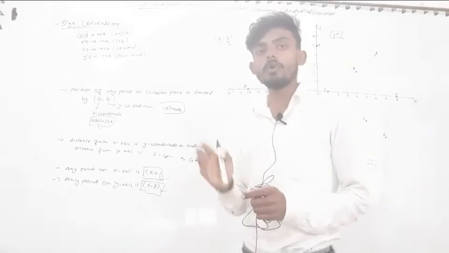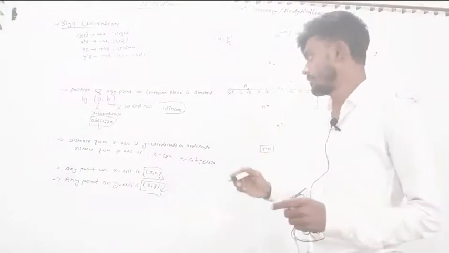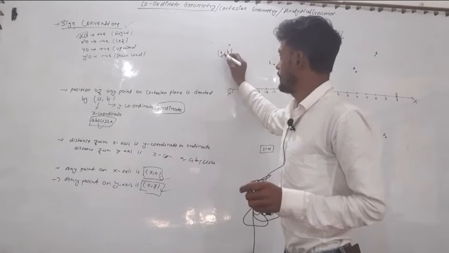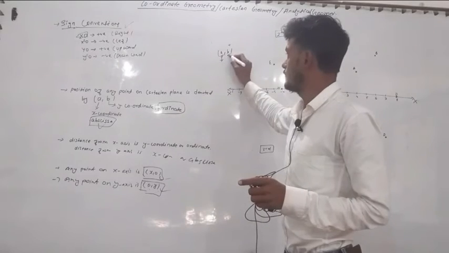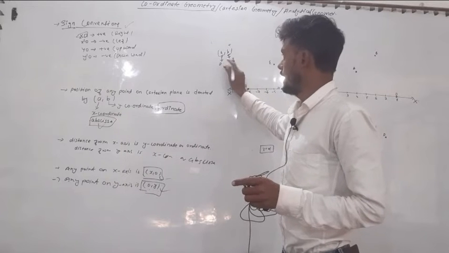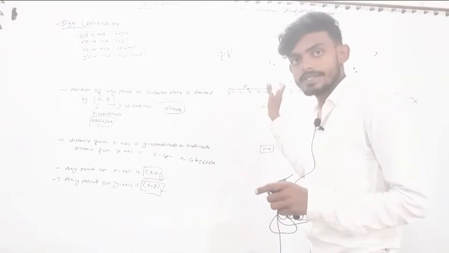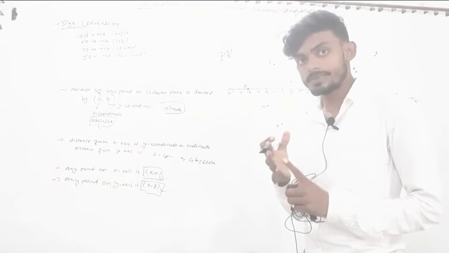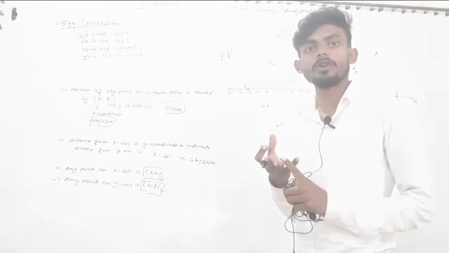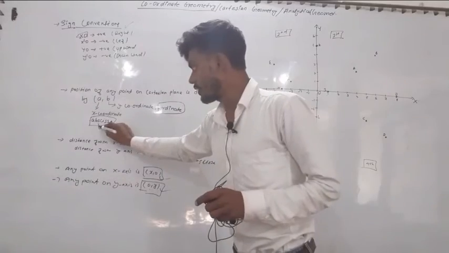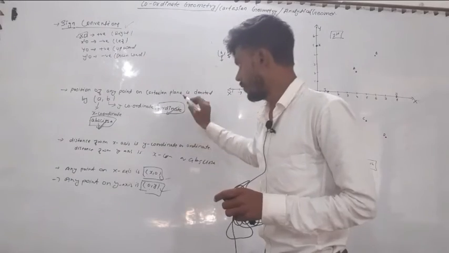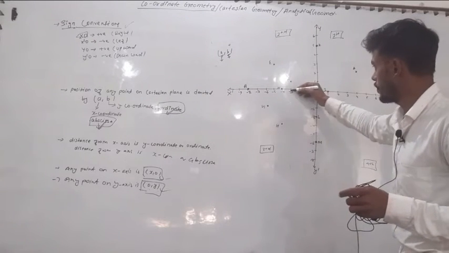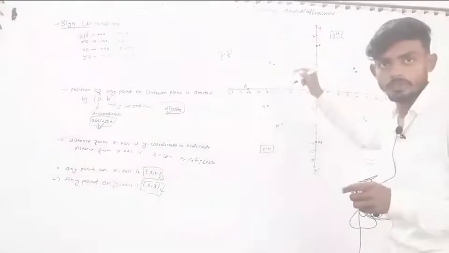Okay, and any point on a Cartesian plane is denoted by two numbers. Let the point be (a, b). Then the first letter a denotes the x coordinate, and the second letter b denotes the y coordinate. X coordinate first and y coordinate second. The x coordinate is also known as abscissa, and the y coordinate is known as ordinate. And the distance from the x-axis for any point is known as ordinate.